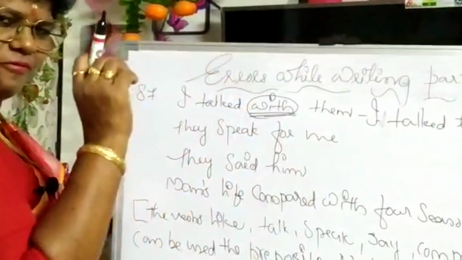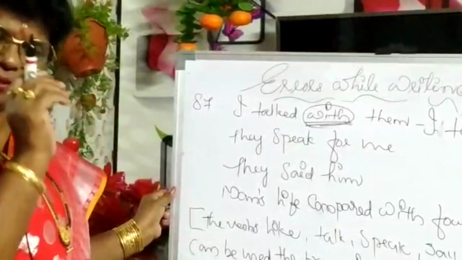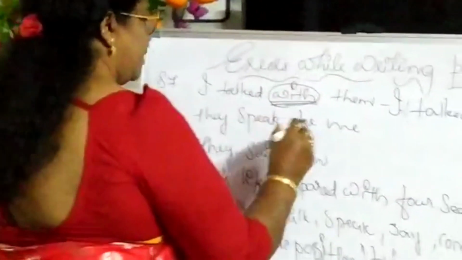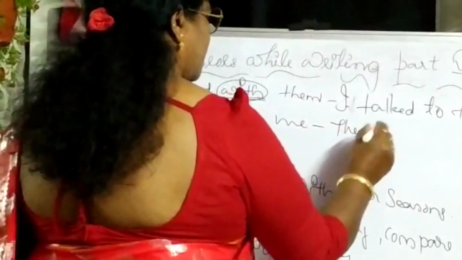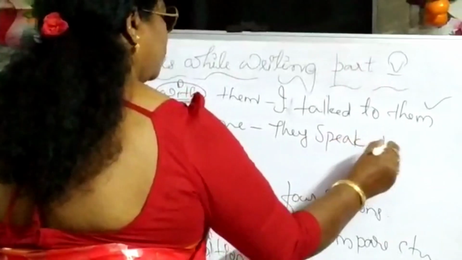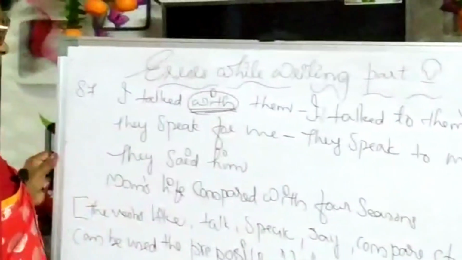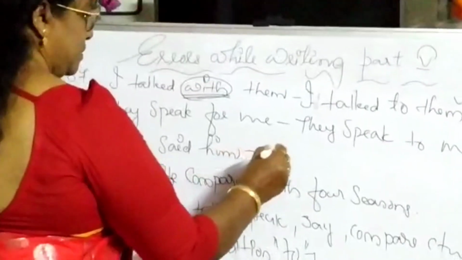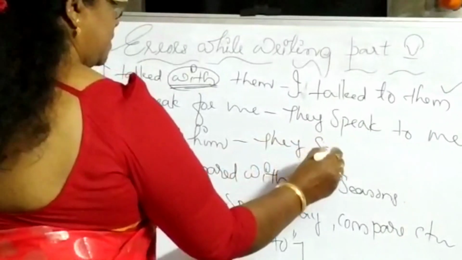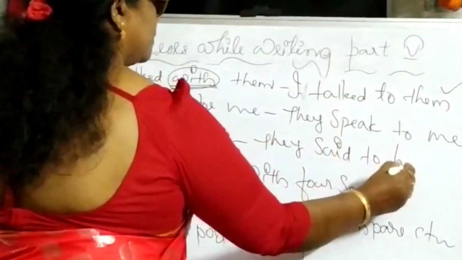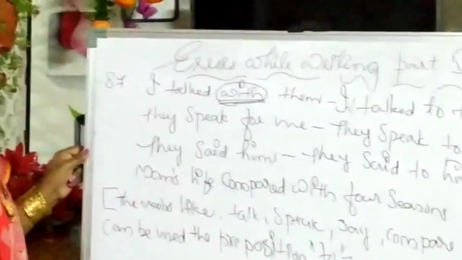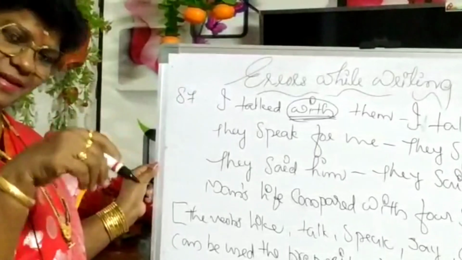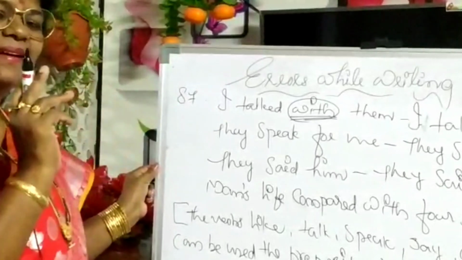Next one, they speak for me. Now and then, every now and then, the student community uses this preposition, wherever they feel like it. They speak to me. They said him. They said to him. After said, if any object comes, said will change into told. That is in indirect speech. I know that you people might be remembering that.